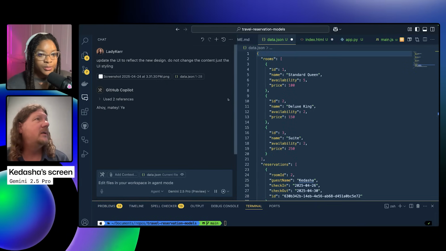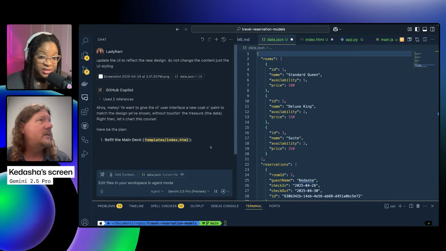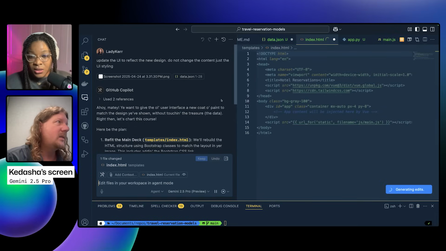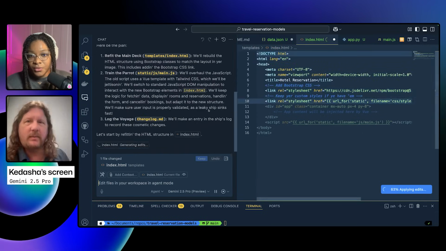Good call out. So now, update the UI to reflect the new design. Do not change the content, just the UI styling. Is that sufficient? Okay, let's see. Ahoy there, matey. And I missed it while I was talking.